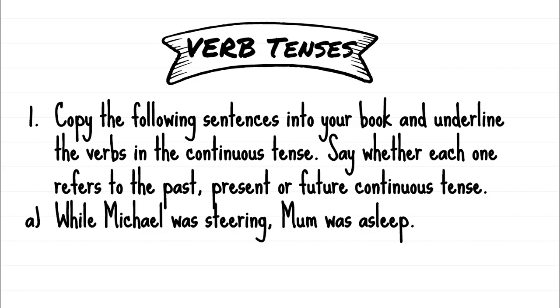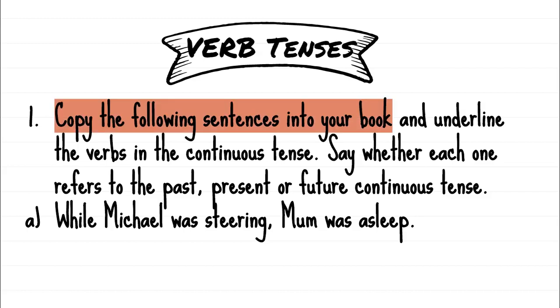Right. A. While Michael was stirring, Mum was asleep. So the first thing you need to do is make sure that you've written the sentence in full in your book. Then you're going to underline the verbs in the continuous tense. Please do not worry if you don't understand it yet. Hopefully through the lesson you'll pick up bits and pieces, and by the end you'll feel a little bit more confident. Please do not feel frustrated or worried or anxious if you make mistakes. I'm expecting us to make mistakes along the way, so we'll just do our best.